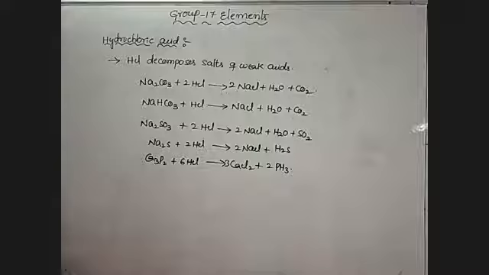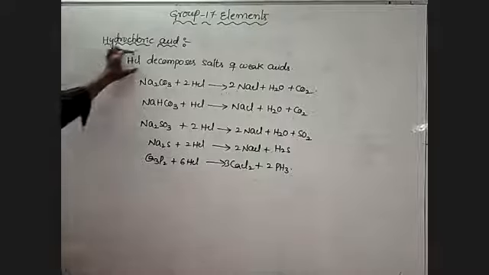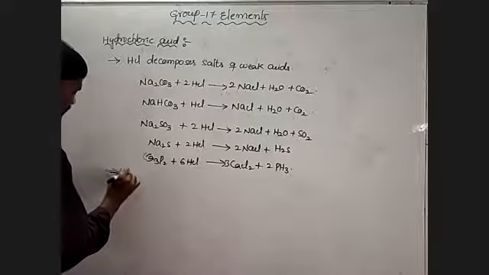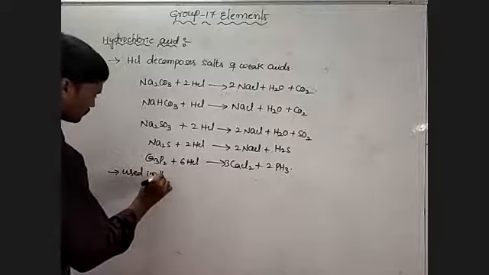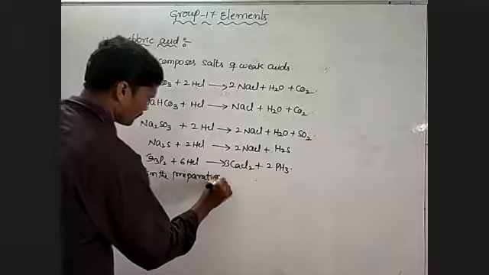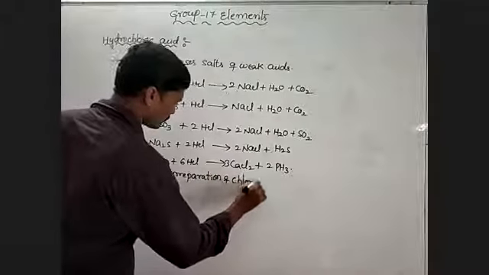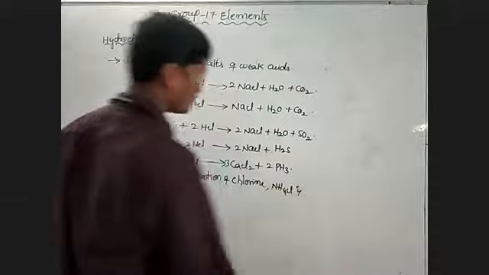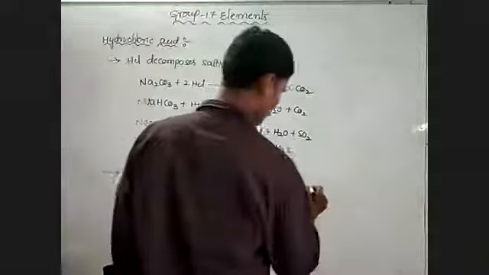So the total meaning of these reactions is that HCl decomposes salts of weak acids. Okay, let us go to the uses of HCl. HCl is used in the preparation of chlorine, ammonium chloride and glucose.